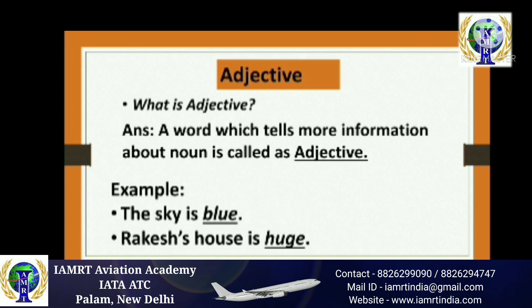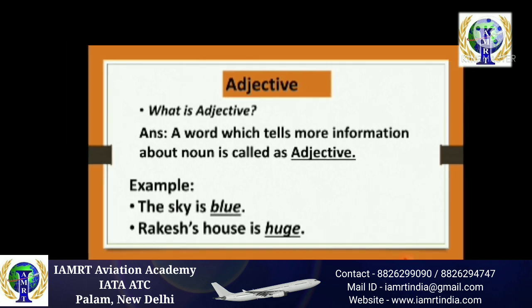So friends, in the given example, the sky is blue. Which word is giving more information about the noun? The word blue describes the color of the sky. And in the next example, Rakesh's house is huge. The word huge confirms the size of the house. Hence, we can clearly understand that Rakesh's house is huge. Are you getting me, friends?